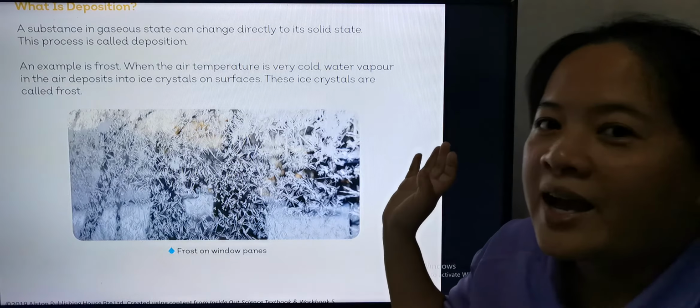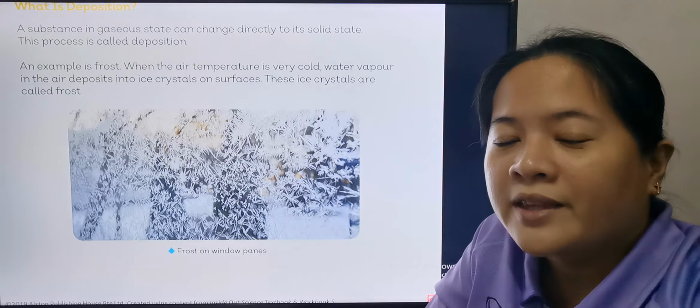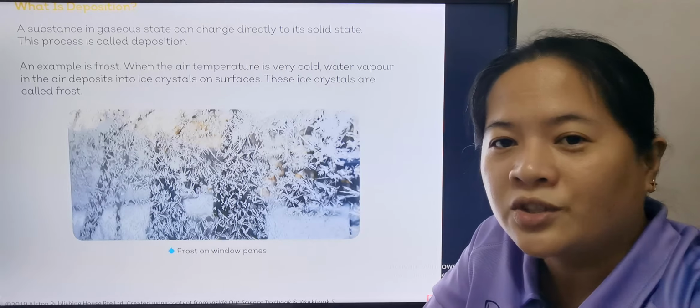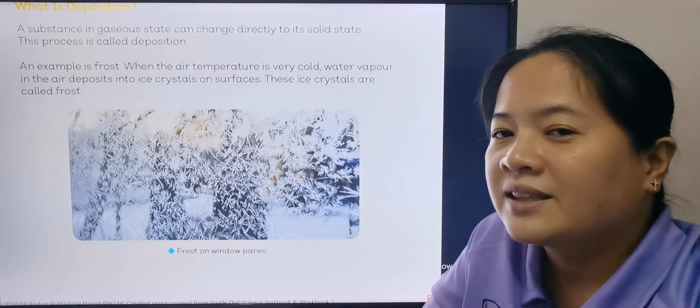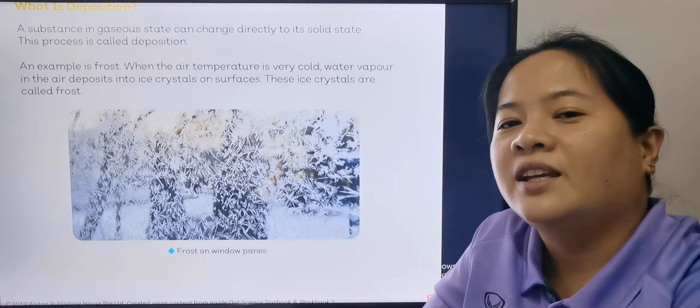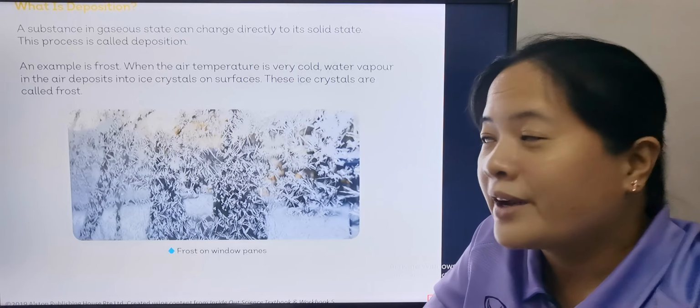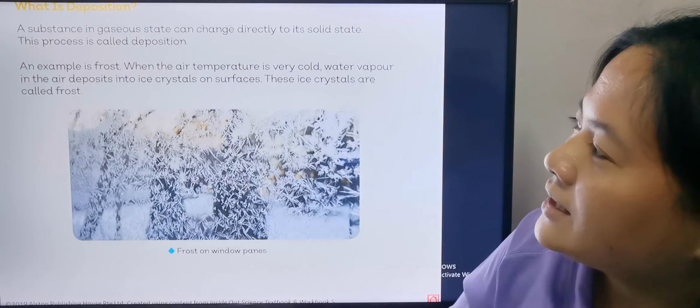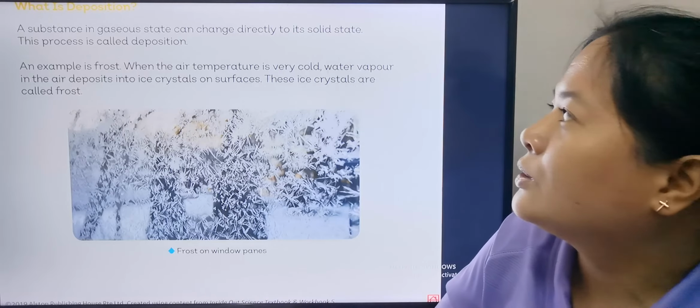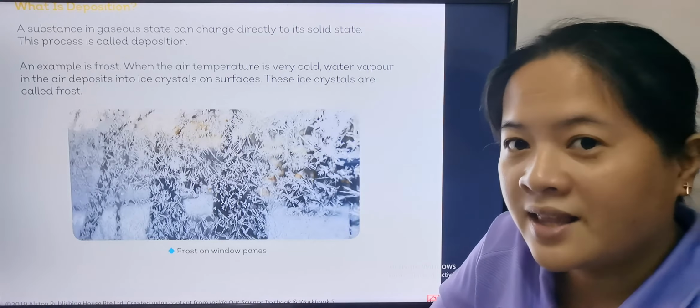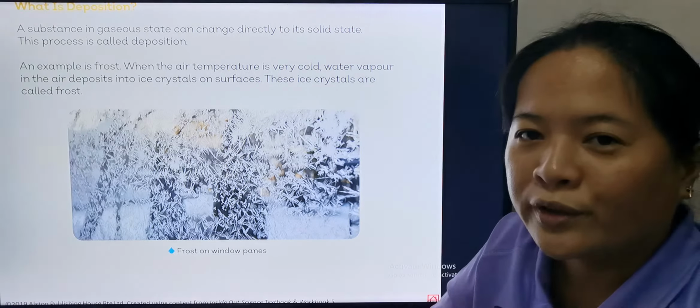And then we have deposition, okay? Or sometimes this is called reverse sublimation. This is the opposite of sublimation. This is when gas changes into solid, okay, directly, okay? So a substance in gaseous state can change directly to its solid state. This is called deposition, okay? So an example is frost, okay? What is frost? Go back to the vocabulary. So when the air temperature is very cold, okay, water vapor in the air, okay, we know that there's water vapor in the air.